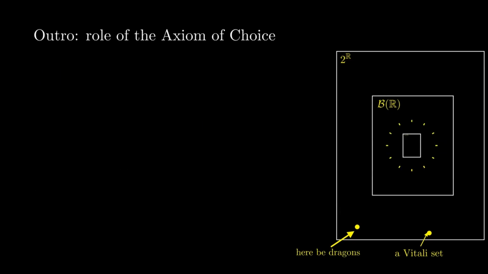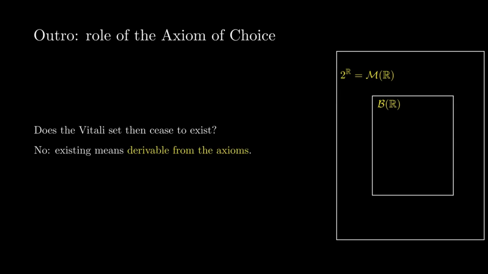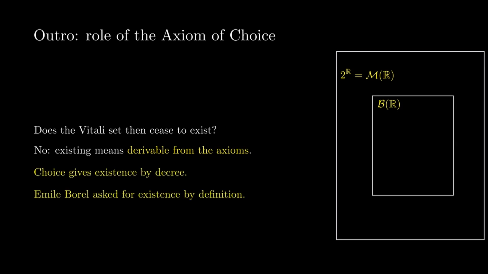In such a universe, the middle box disappears. The measurable sets coincide with the full power set of the reals. Does the Vitali set then cease to exist? No. It never existed, absolutely. In mathematics, existing only means derivable from the chosen axioms. Choice gives existence by decree. Emile Borel asked for existence by definition.